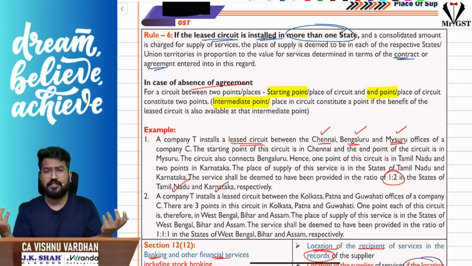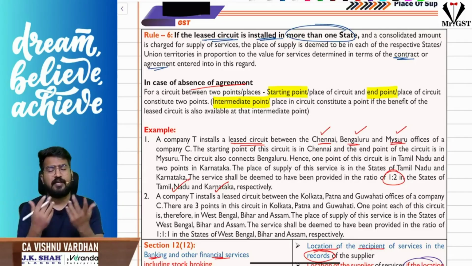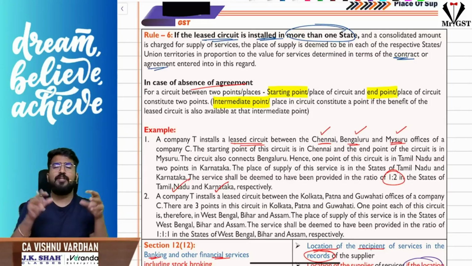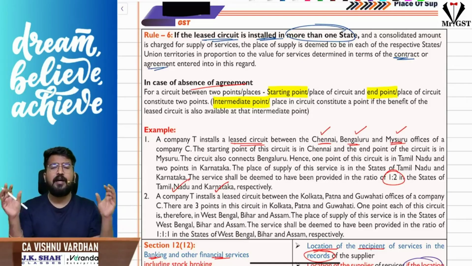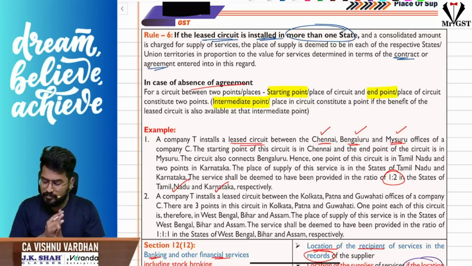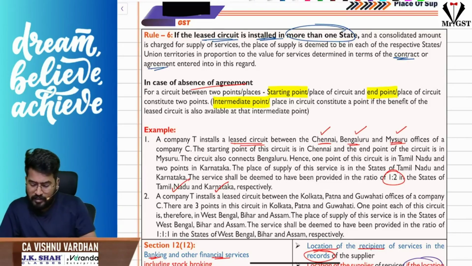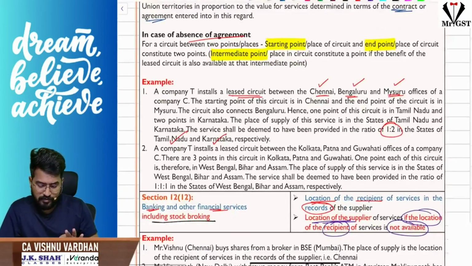How do you apportion that value? As per the agreement, sir. If the agreement is not there, then you go with Rule 6. What is Rule 6? See how many points are located in each state, and in that ratio, please split the amount and calculate the place of supply. Each state will fall as a place of supply.